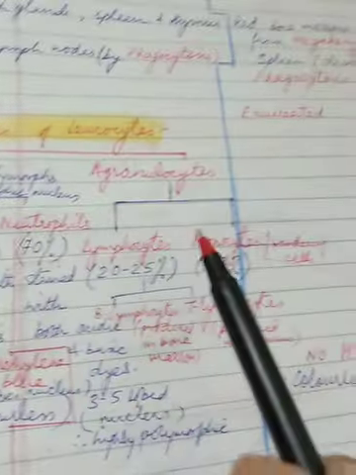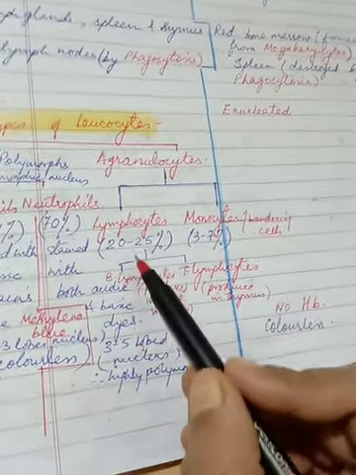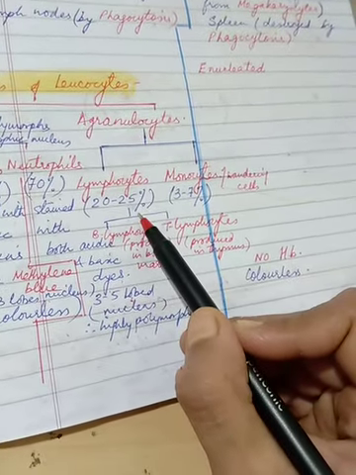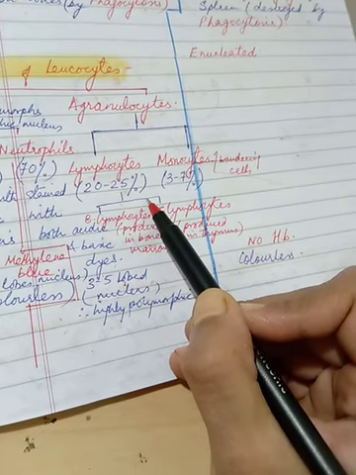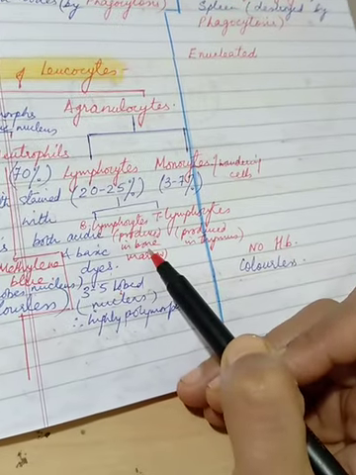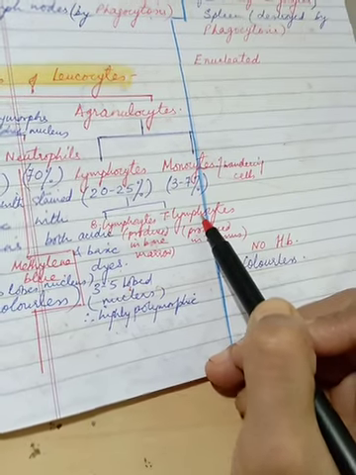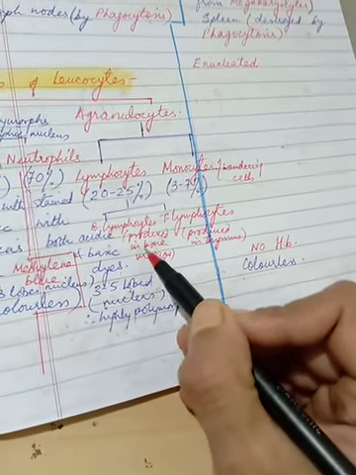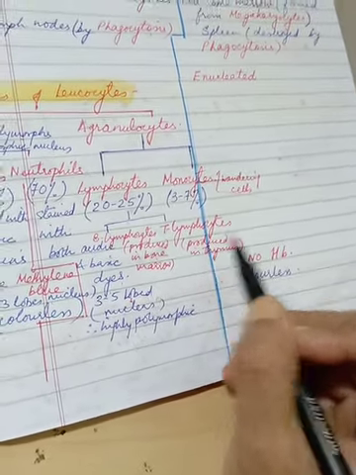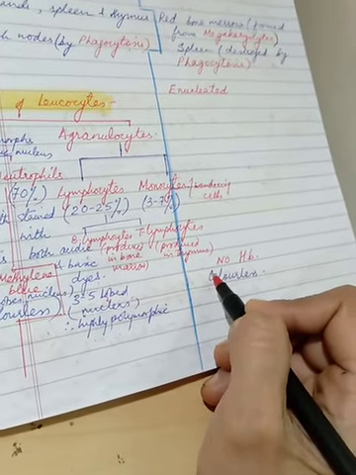Now we come to the agranulocytes, and we'll discuss the two types, lymphocytes as well as monocytes. Lymphocytes are 20 to 25% of the total WBCs. Alright, the cells are rounded, with a large rounded nucleus and very little cytoplasm. They are of two types, B lymphocytes and T lymphocytes. Why do we call them B lymphocytes? Because they're produced in bone marrow. So B for bone marrow. And T lymphocytes because they are produced in a gland called thymus. Alright, so they are thymus derived.